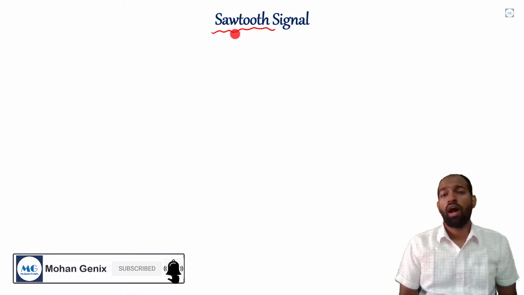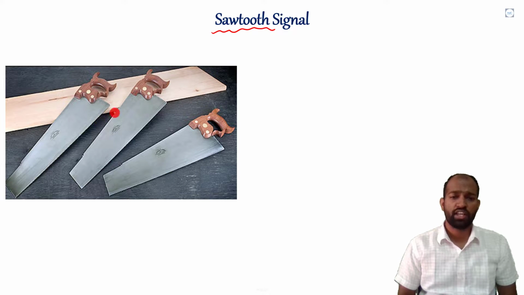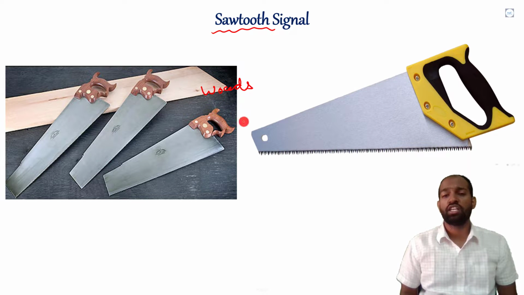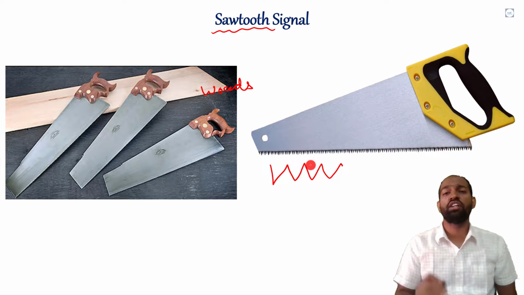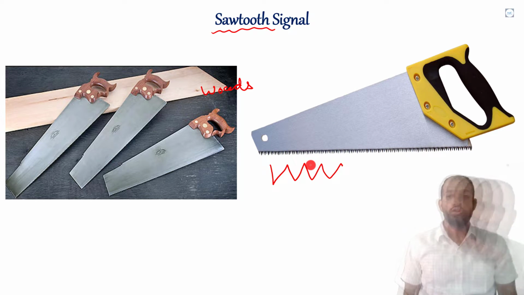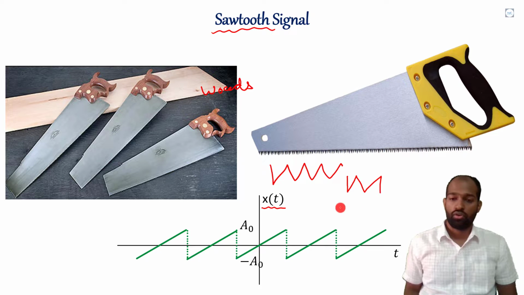Sawtooth signal. Why is it named sawtooth? As we all know, a saw is like this, from which we used to cut wood, etc. And its tooth is just like this. So the shape of our signal is just like the tooth of the saw. You can easily observe the shape of the signal x(t), which is just like the tooth of any saw. It is abruptly coming down and then it is like a ramp signal.